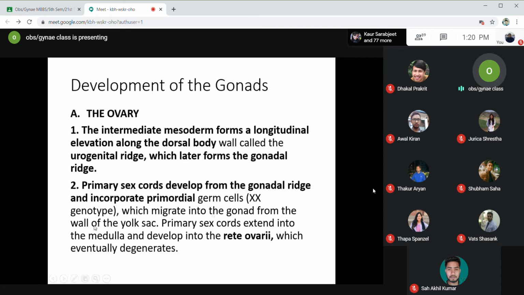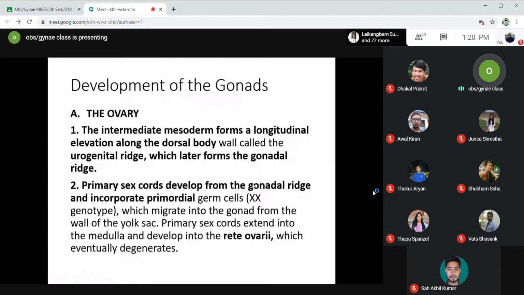The primary sex cords develop from the gonadal ridge and incorporate primordial germ cells that have the XX genotype, which migrate into the gonad from the wall of the yolk sac. The primary sex cords extend into the medulla and develop into the rete ovary, which eventually degenerates. But from the wall of the yolk sac, there will be migration of the primordial germ cells into the gonadal ridge, and that later develops the ovary.